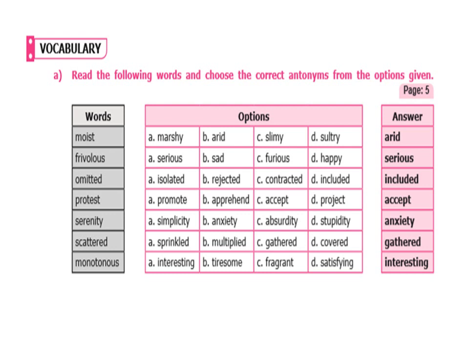Moist, answer arid, option B. Frivolous, antonym serious, option A. Omitted, included, option D. Protest, accept, option C. Serenity, answer anxiety, option B. Scattered, answer gathered, option C. Monotonous, answer interesting, option A. Alright, my dear students, this is seen at page 5 in our book. Good.